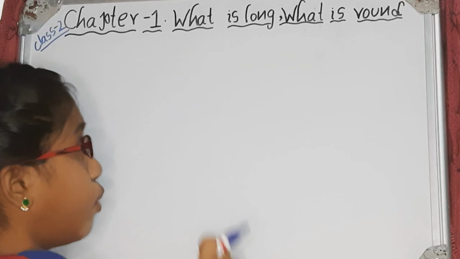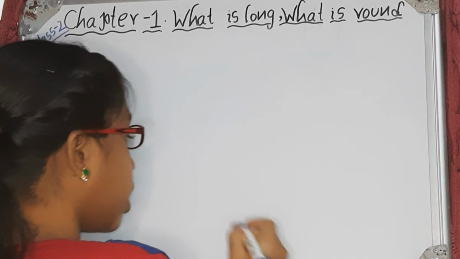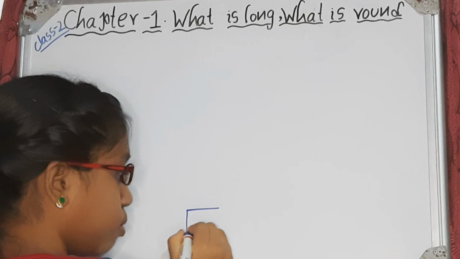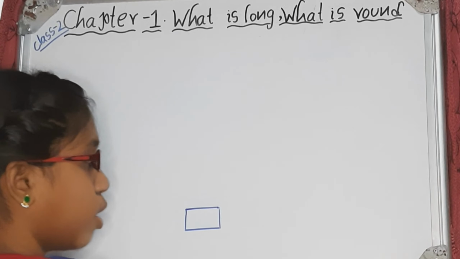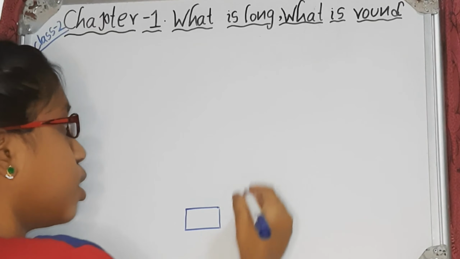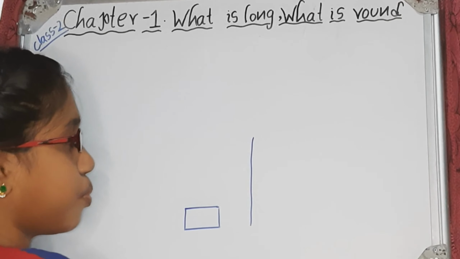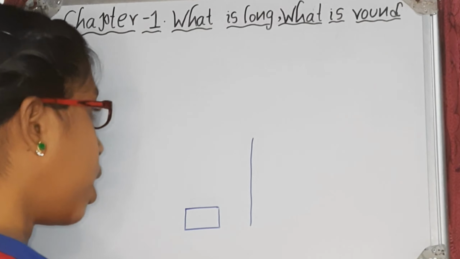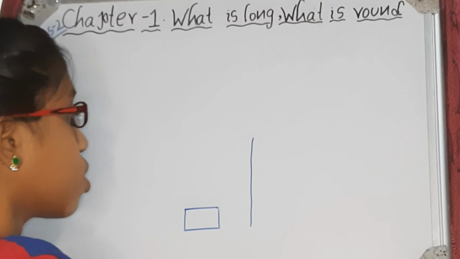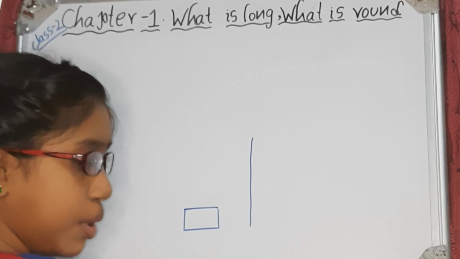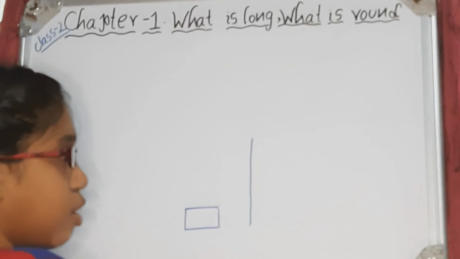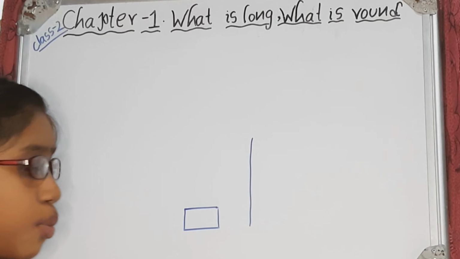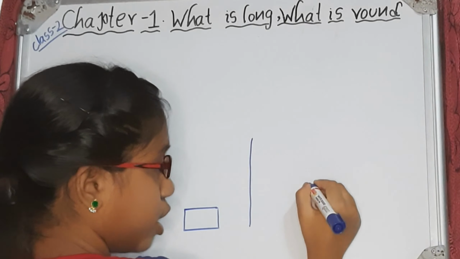So friends, for long, one more example, we can take an eraser. We can build an eraser tower. You can check how much long a tower you have built with erasers. For round, we can take one more example like planets.